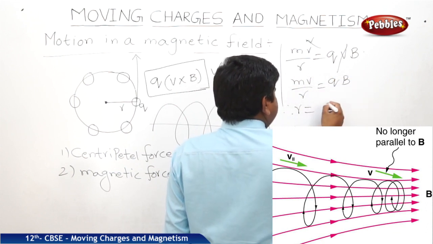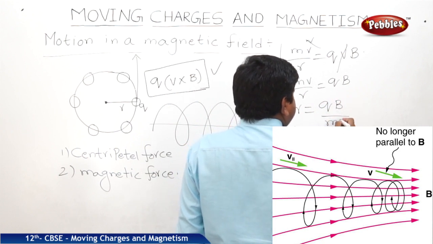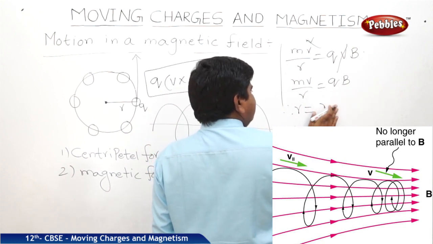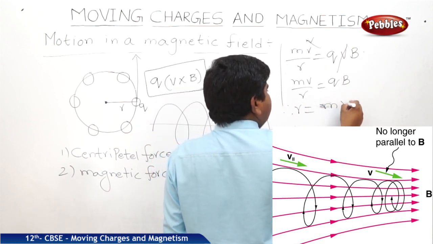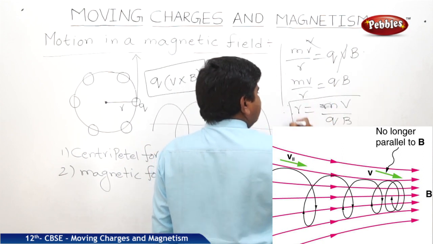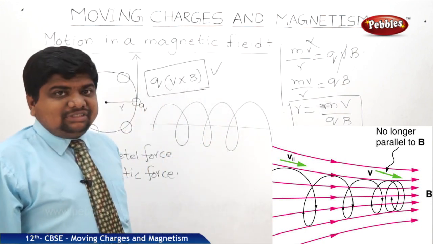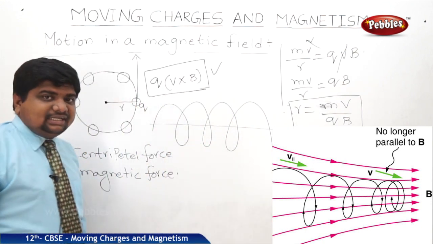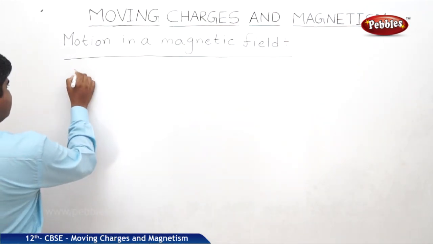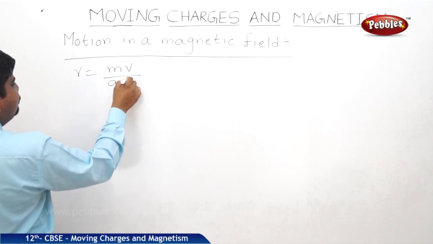Therefore, r is equal to mv by qb. What is this mv? Momentum of the electron while it is in the magnetic field. So the radius is equal to mv by qb.